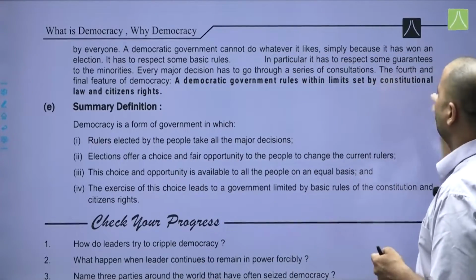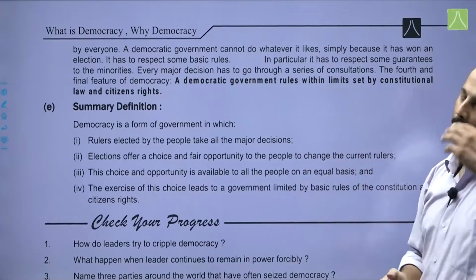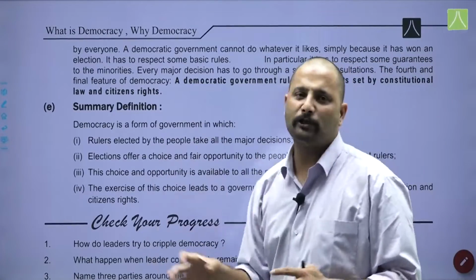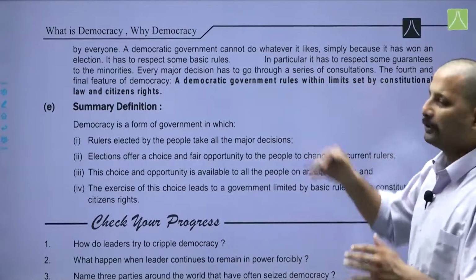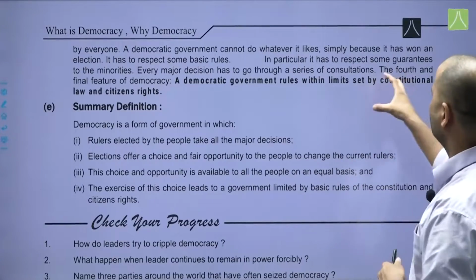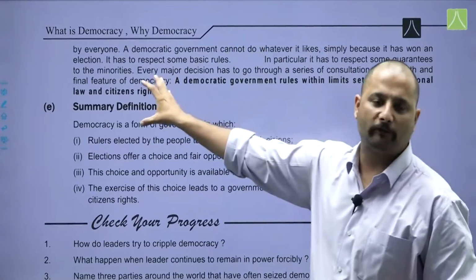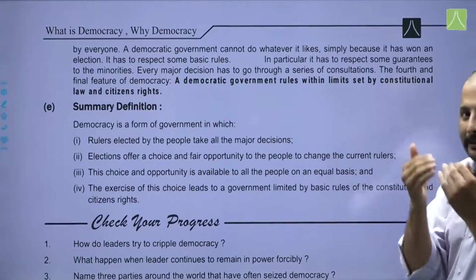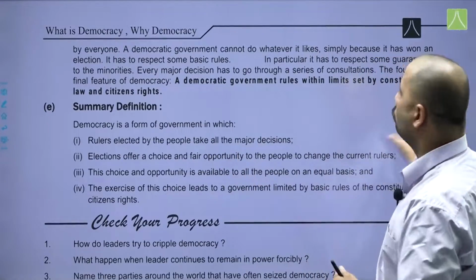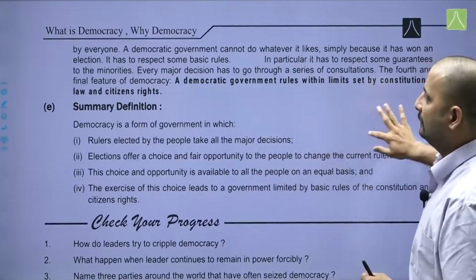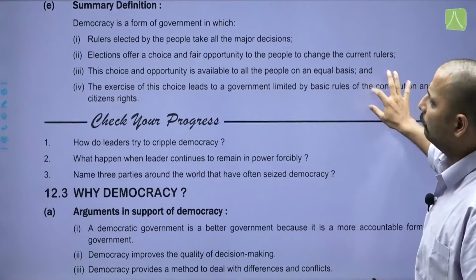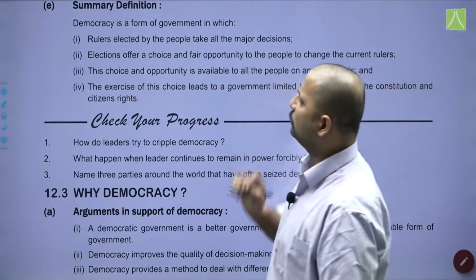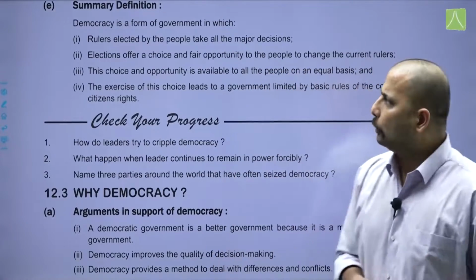In particular, it has to respect some guarantees to the minorities, and every major decision has to go through a series of steps and consultations. The fourth and final feature of democracy, that is, a democratic government rules within the limits which are set by the constitution, law and citizens' rights. Now, this brings us to the summary definition of democracy.